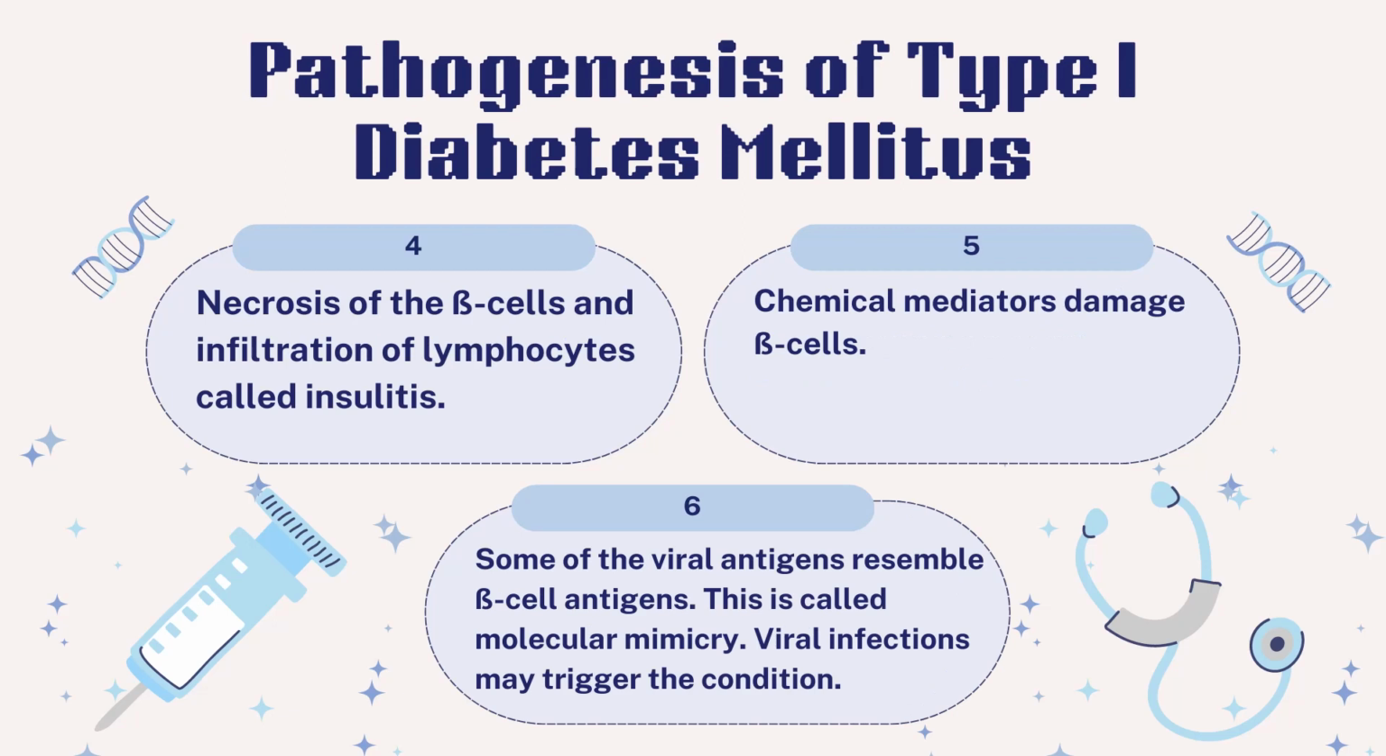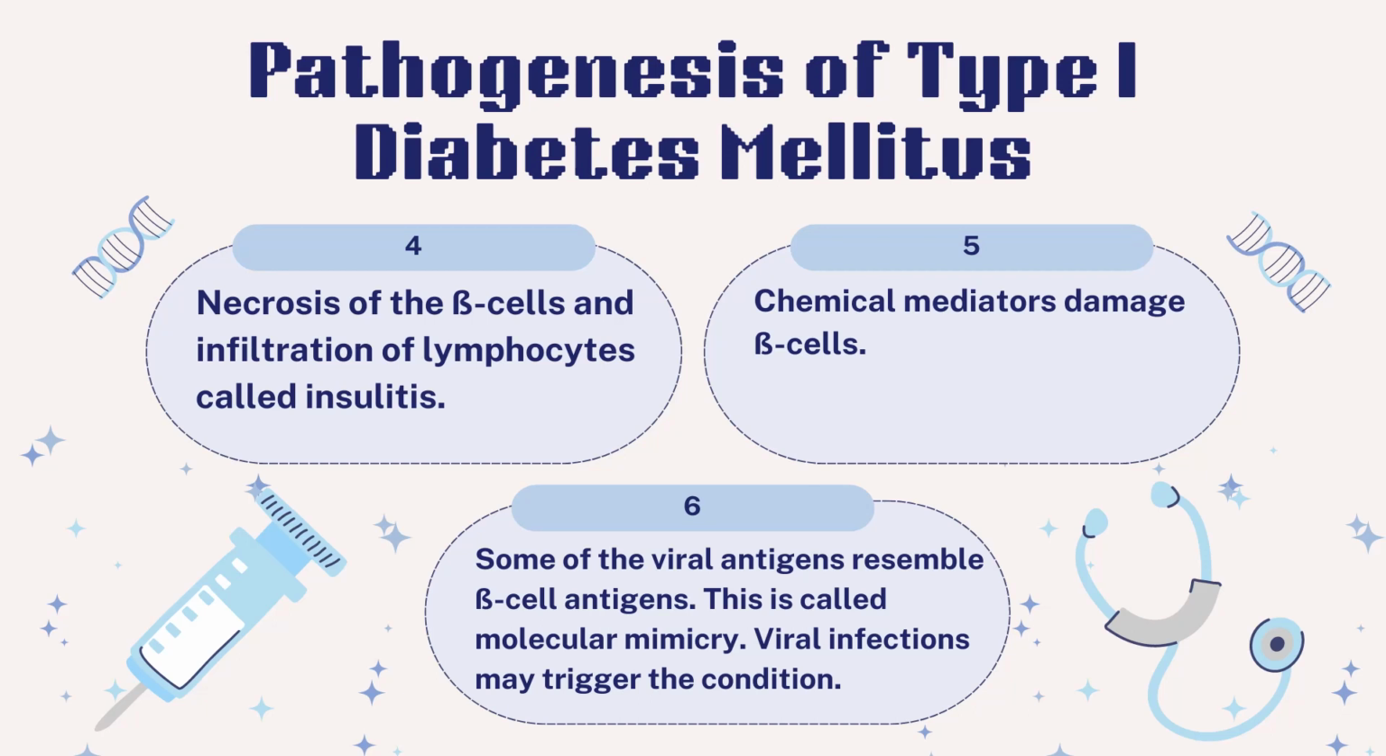The islets may demonstrate necrosis of the beta cells and infiltration of lymphocytes in the early stages, which is called insulitis. Locally produced chemical mediators such as interferon, tumor necrosis factor, and interleukin-1 damage beta cells.